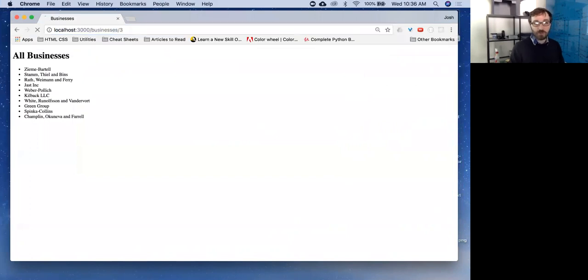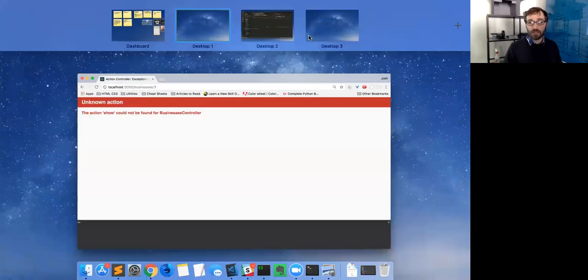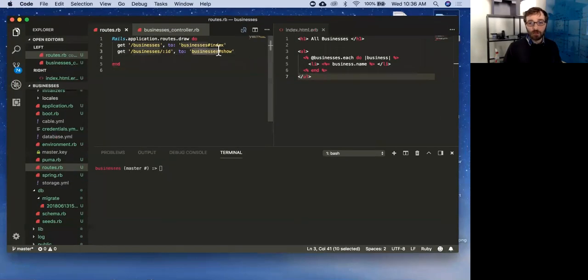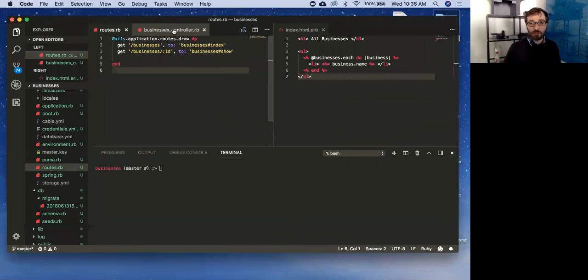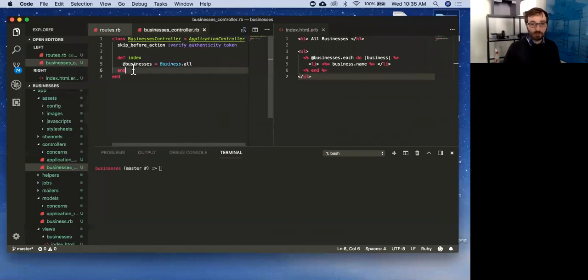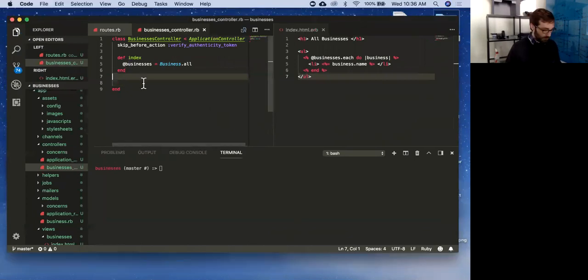Let's say I want resource 3. And action, it doesn't have a show action. Again, it's going here. It knows that this is the controller. It's looking for this action that does not exist. Let's create a show action. Go into here. I'm going to start copy and pasting just to speed this along. Cool. I haven't figured out the auto format for this stuff yet.